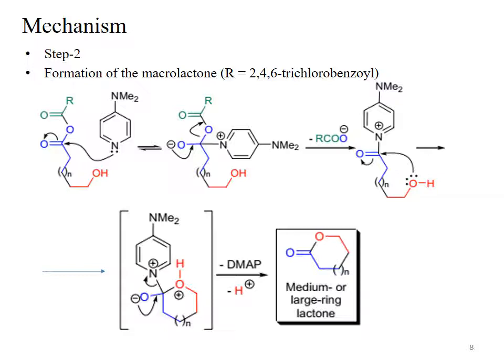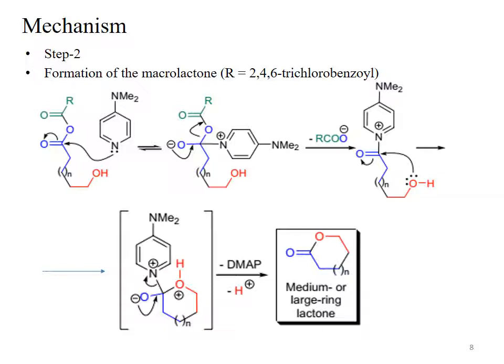The negative charge on the oxygen comes back, and DMAP leaves as a leaving group. We then obtain a medium or large sized ring of the lactone. This is the cyclic ester, which is called a lactone. If the size of the ring is larger, it is called a macrolactone.